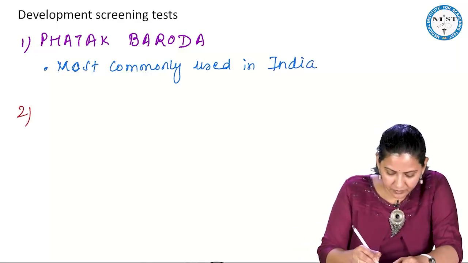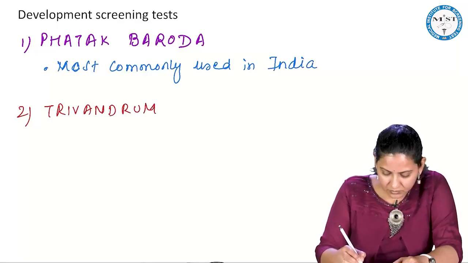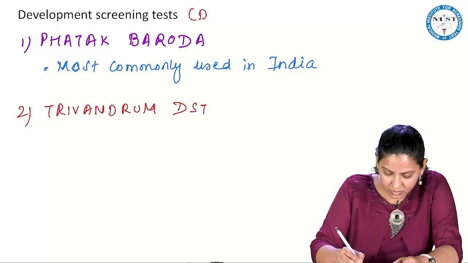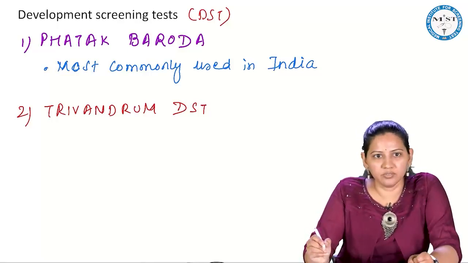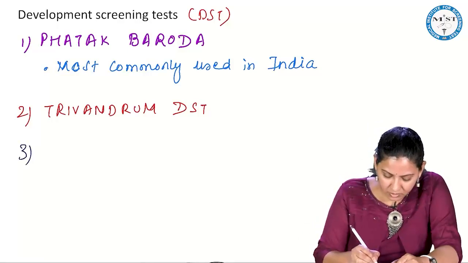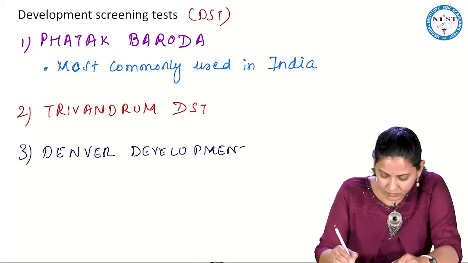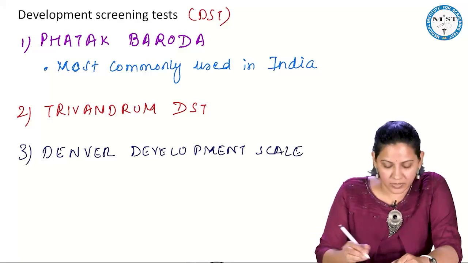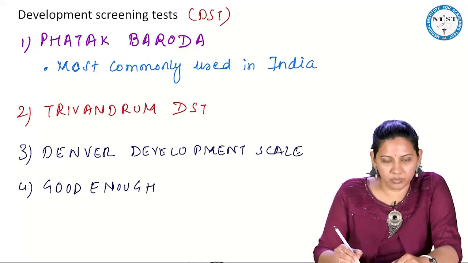Then you have the Trivandrum development screening test, you have the Denver development scale, then you have the Goodenough draw a man test.